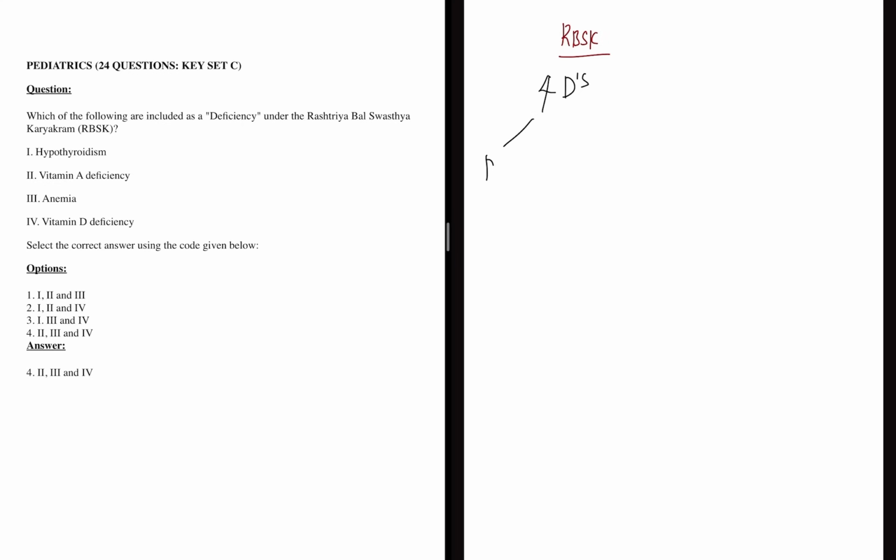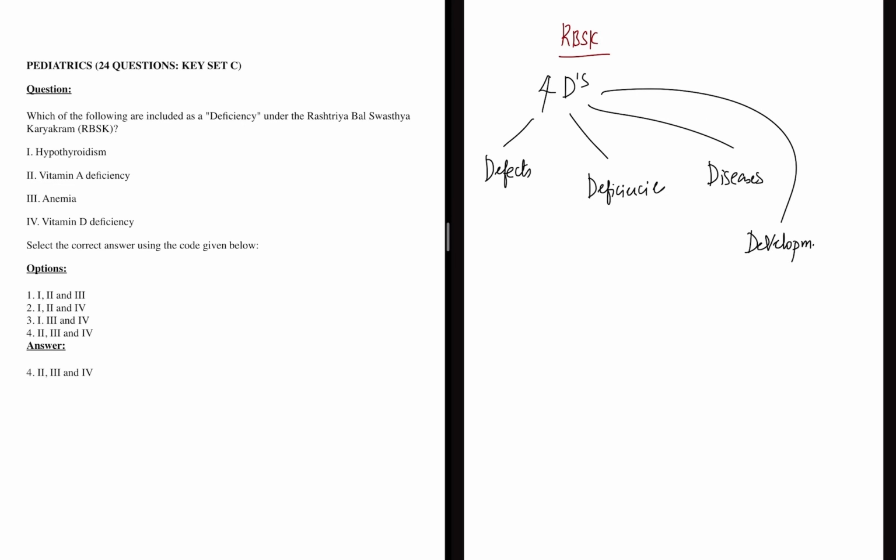So the 4Ds include defects, deficiencies, and also diseases, and finally developmental delays, which includes developmental milestones and disabilities, right? So overall you have almost 30 different things in it. It's a little difficult to remember, but as they keep repeating the same question, you need to put in a little more effort to memorize this.